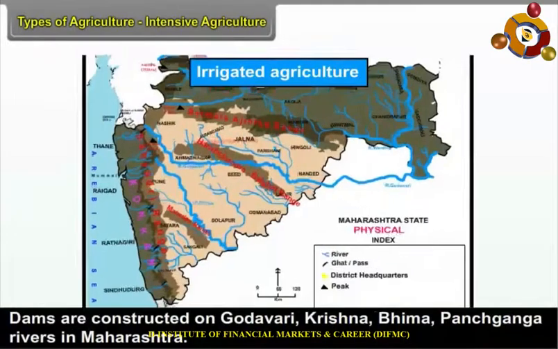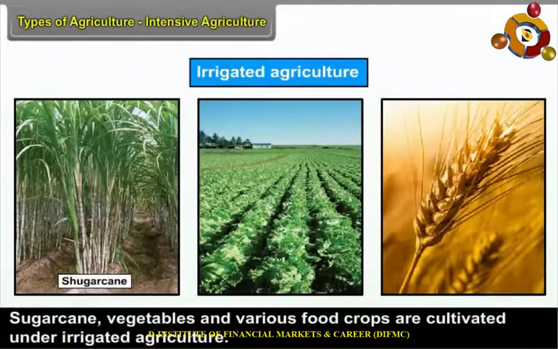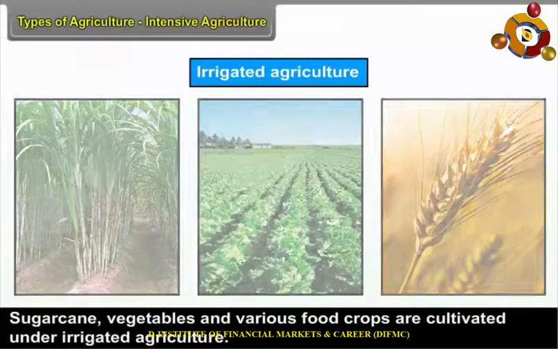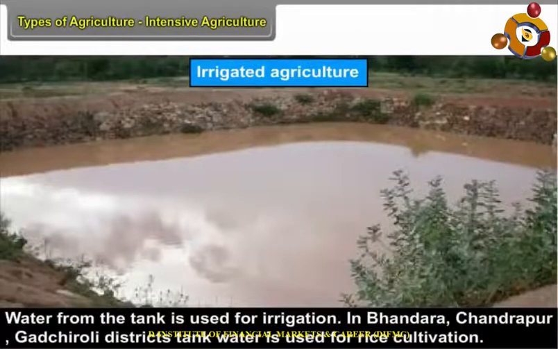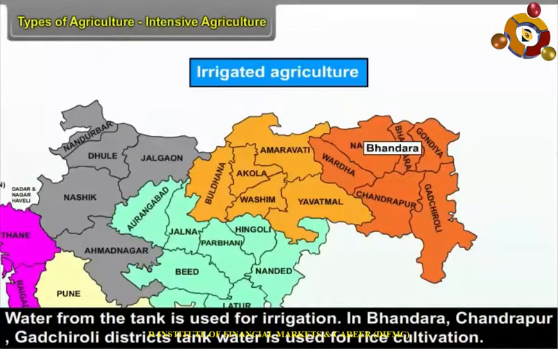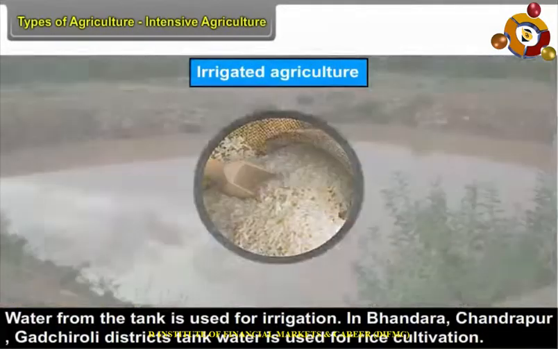Dams are constructed on the Godavari, Krishna, Bhima, and Panchaganga rivers in Maharashtra. Sugarcane, vegetables, and various food crops are cultivated under irrigated agriculture. Tank irrigation. Water from the tank is used for irrigation. In Bhandara, Chandrapur, and Gadchiroli districts, tank water is used for rice cultivation.